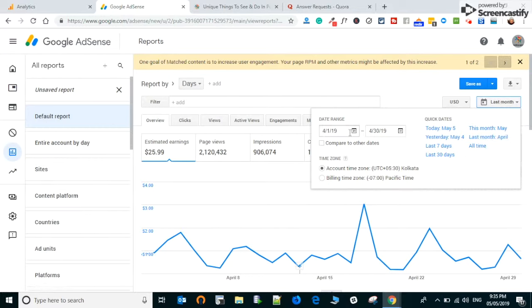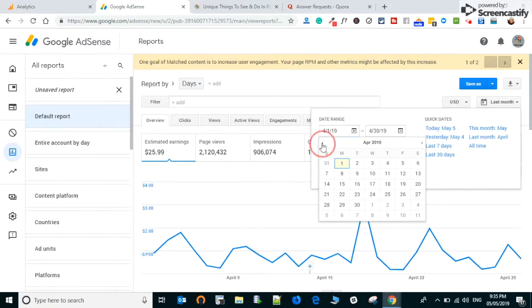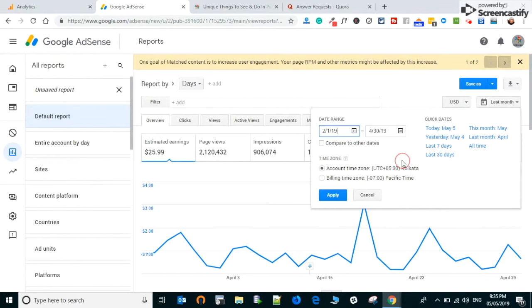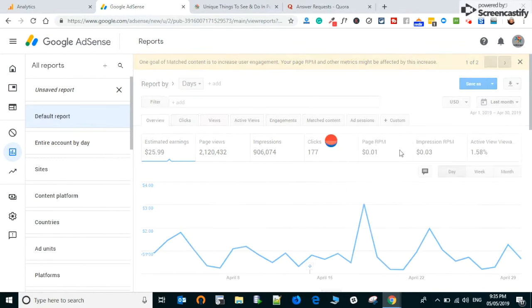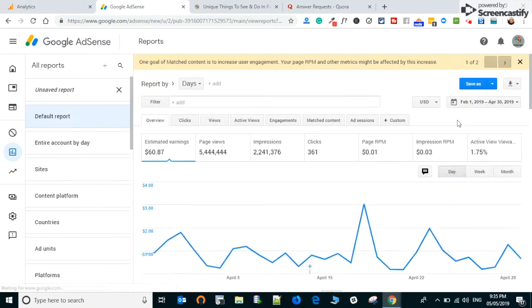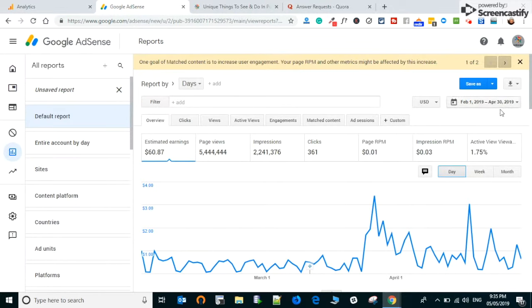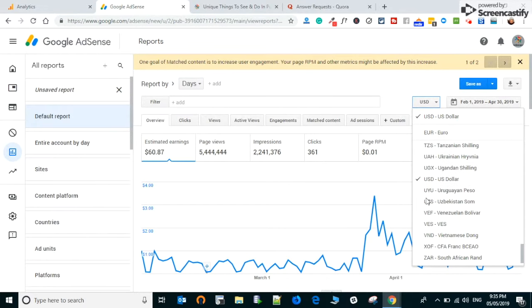let's say I give you a custom date, something like from April till 30th April. I earned something close to $60. Let's convert that to INR.